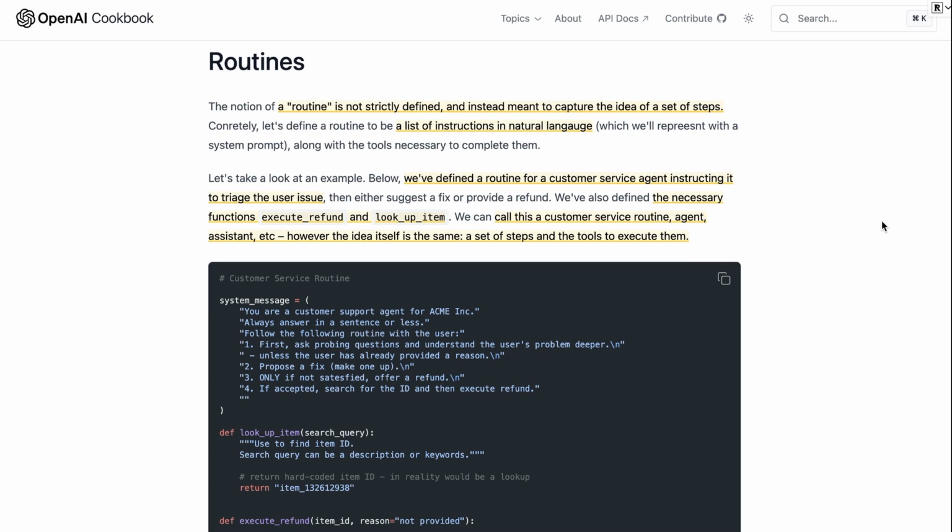That system message will often be in some kind of bullet point, often a numbered bullet point format. And they talk about this as being a list of instructions in natural language. So this is really just good prompting for doing this kind of thing. And the idea is that this will guide the specific agent, not only what to do, but also what tools to use to do that.